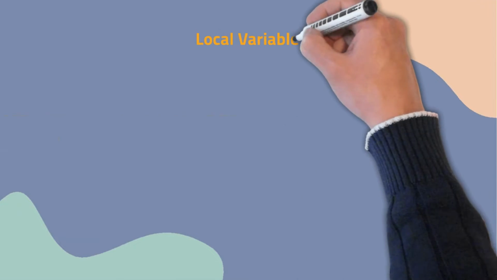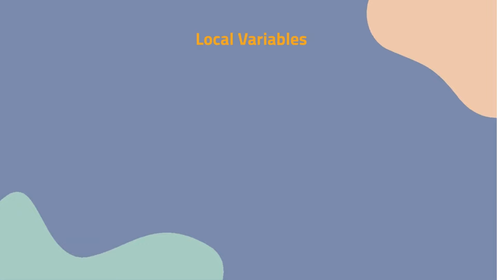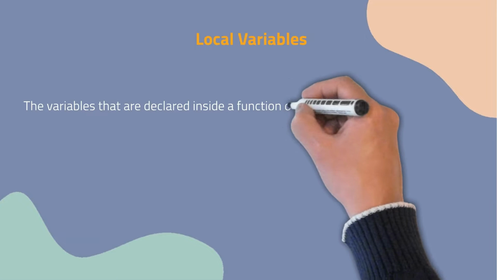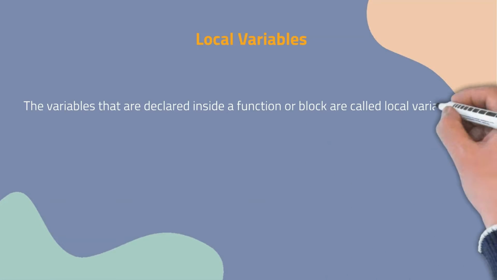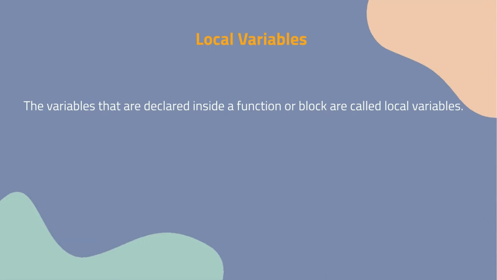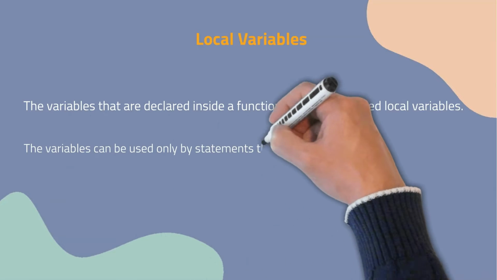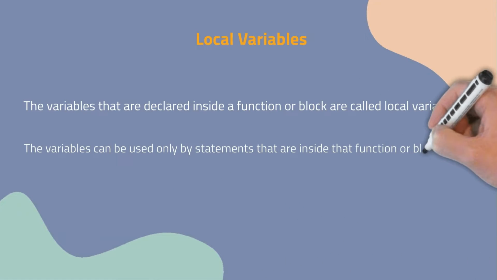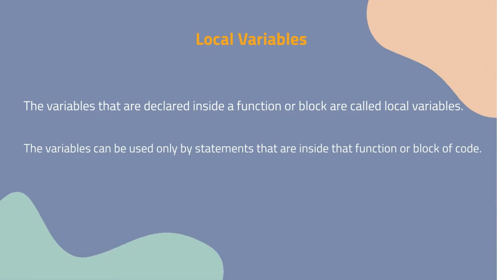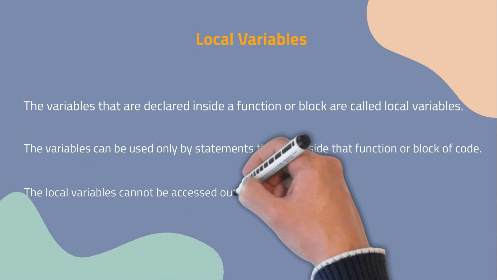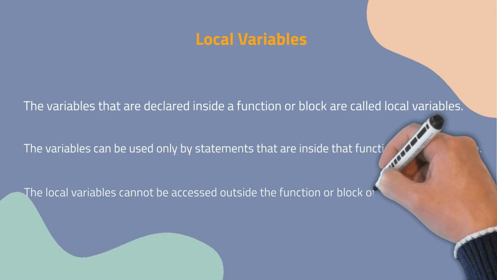Local variables. Local variables are those which are defined inside a function or a block of code, and its scope is limited to that function or block only. So it's basically private to that particular block where it's declared. Local variables are accessible only to the statements which are present inside the function or block of code in which it was initialized. The local variables cannot be accessed anywhere outside the function or block of code in which it was initialized.